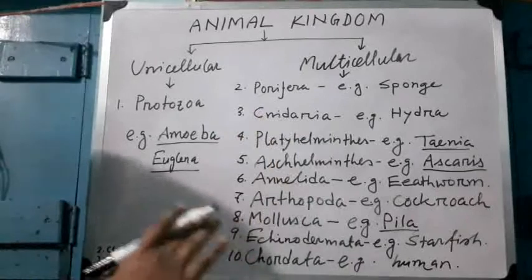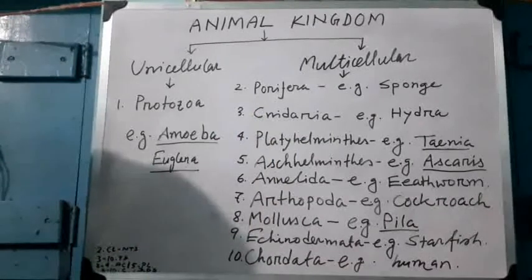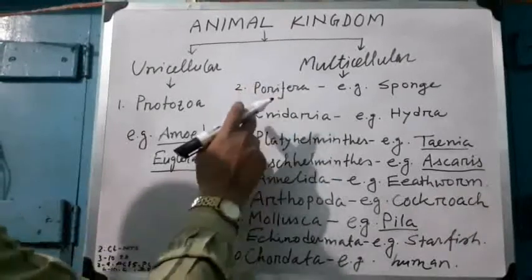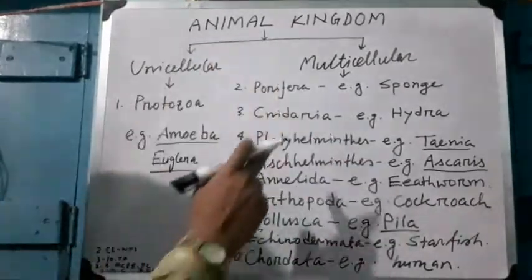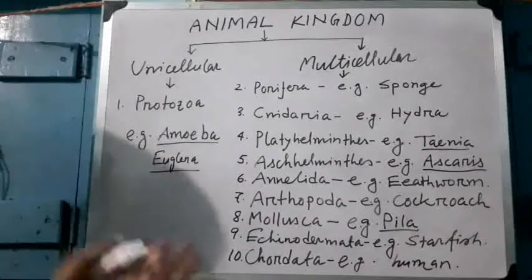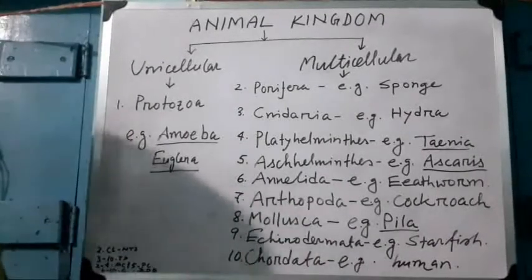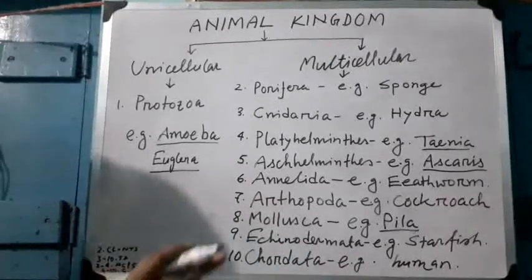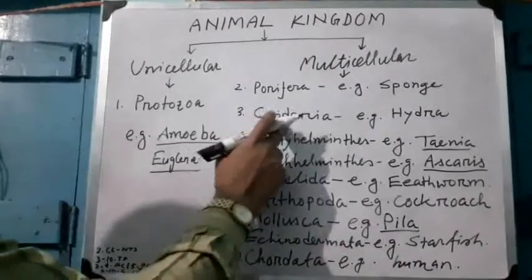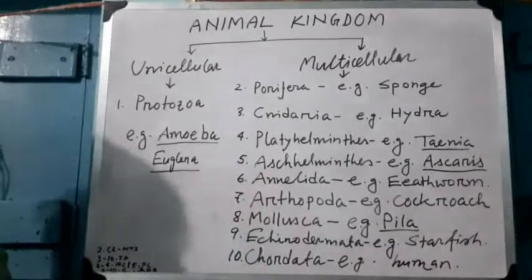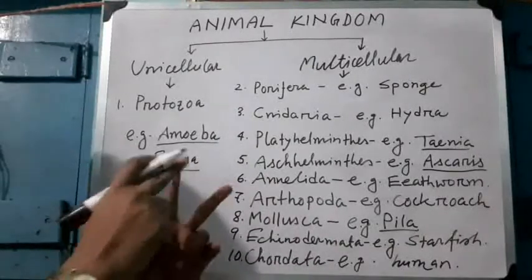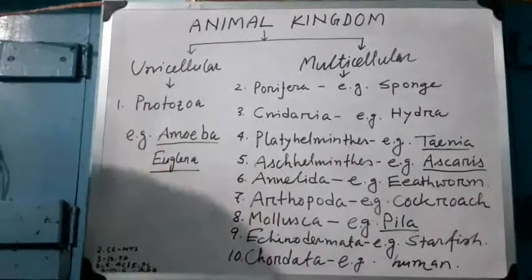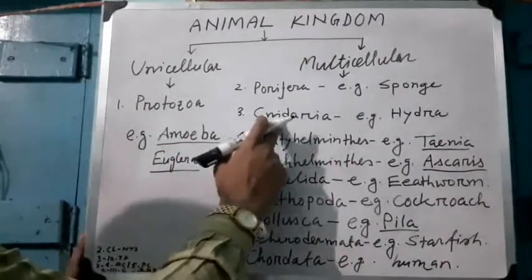Then Cnidaria. In Cnidaria, hollow body structure is found. But Porifera do not have any tissue structure, whereas in Cnidaria, tissue structures are present. There are two layers of tissue structure. That is why Cnidaria are called diploblastic. Here the two tissue layers are called ectoderm and endoderm. Example of Cnidaria is Hydra.